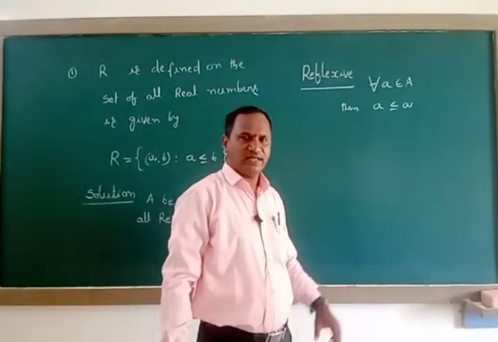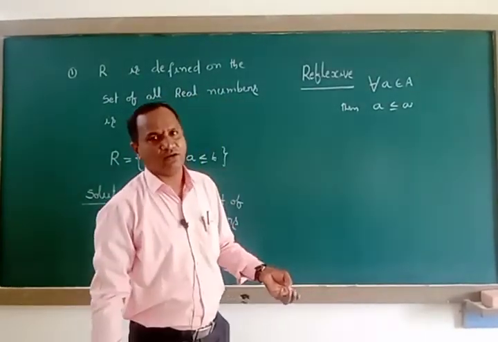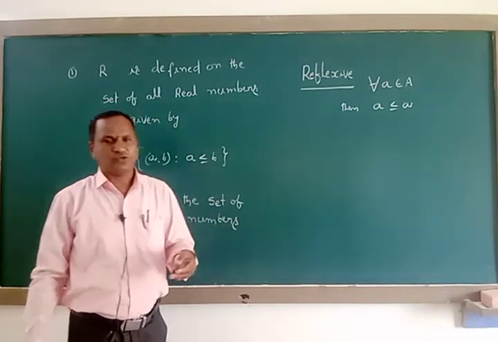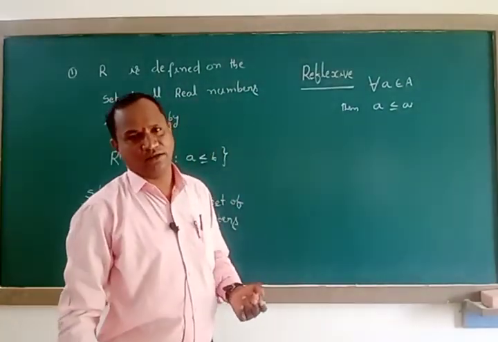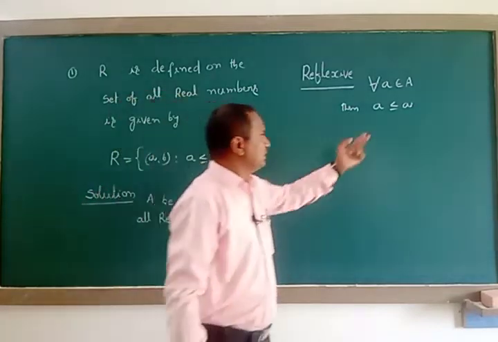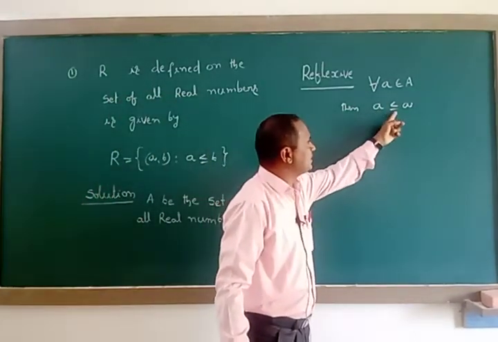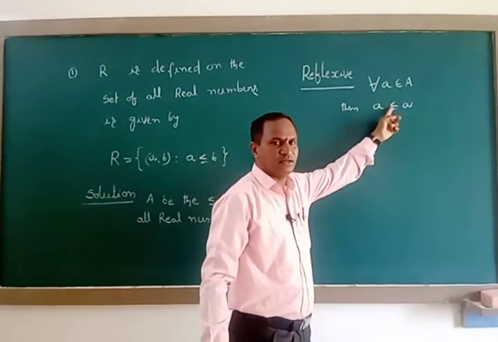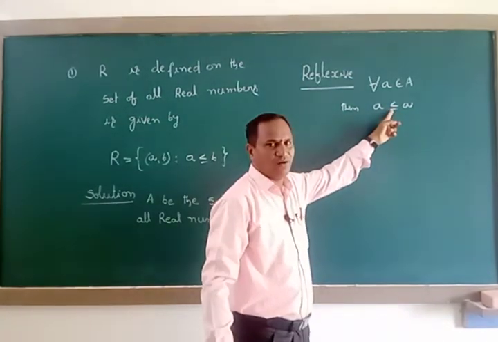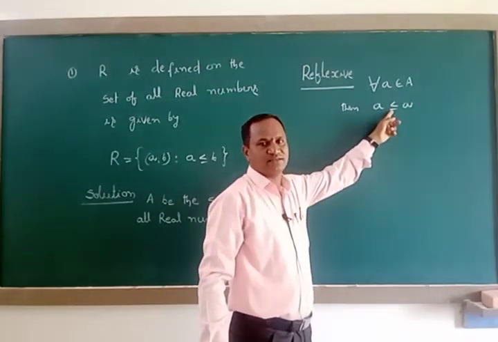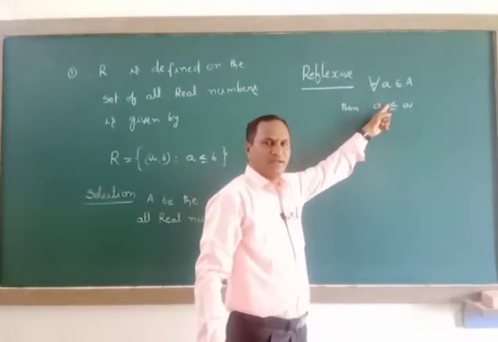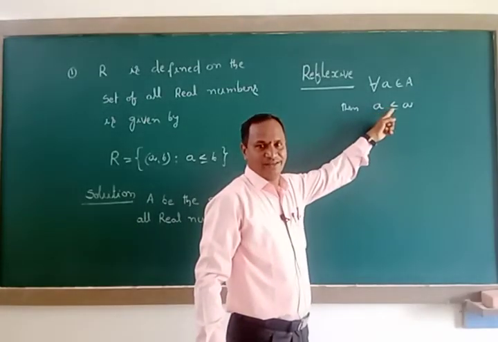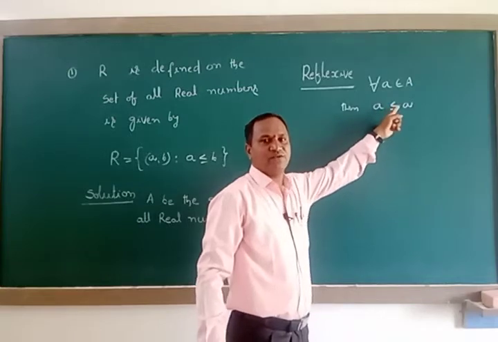It may be less than or equal; between these two, any one is enough for this relation to be reflexive. That's why a is less than or equal to a, that is a equal to a. Leave the less than symbol and just consider equal.